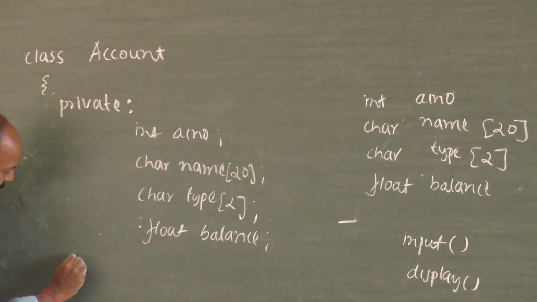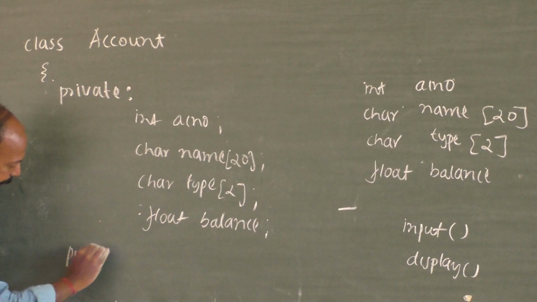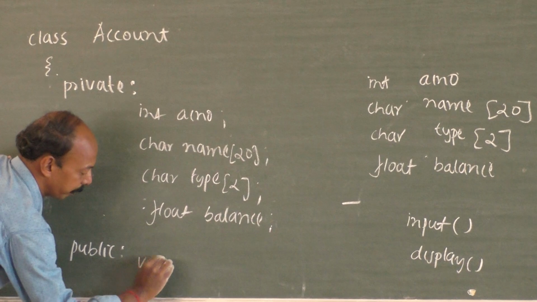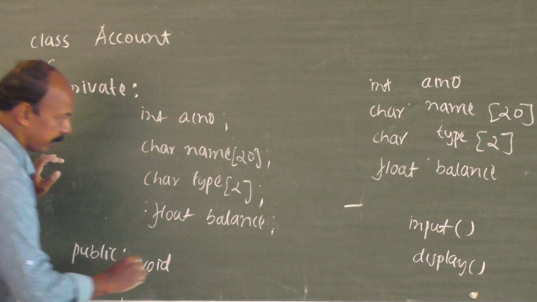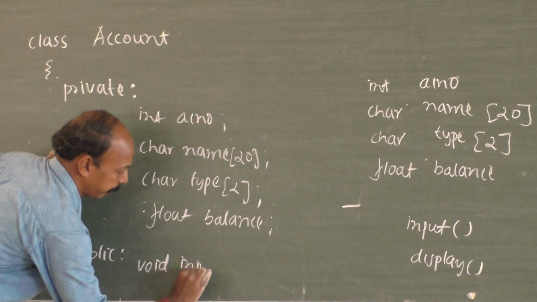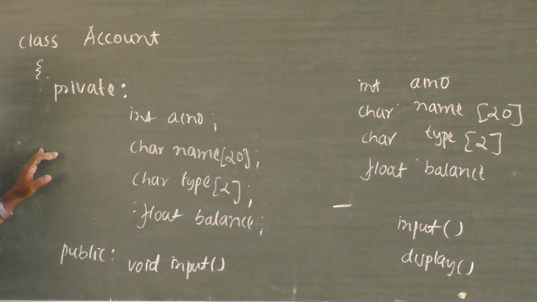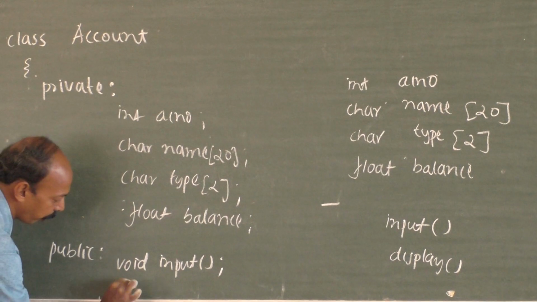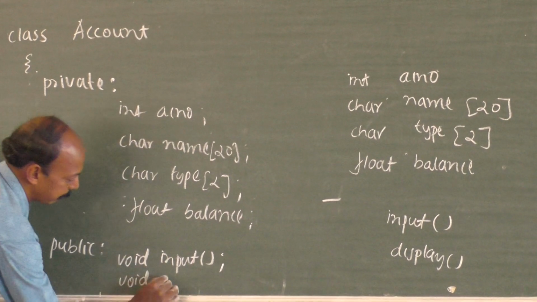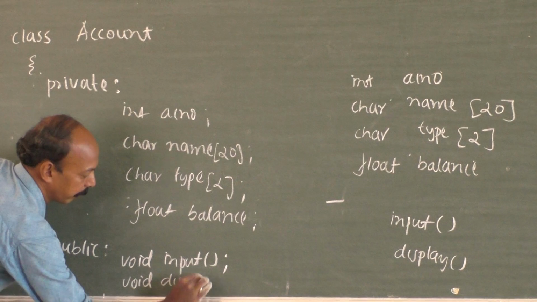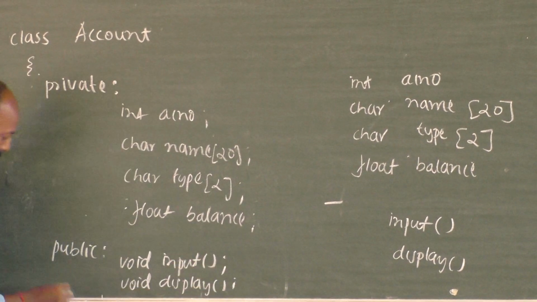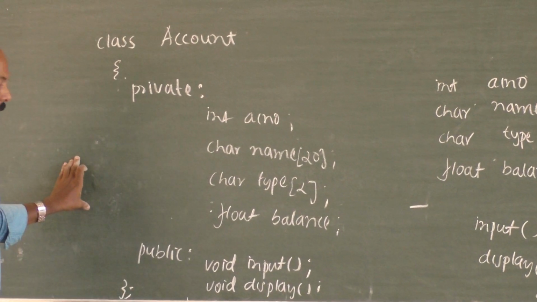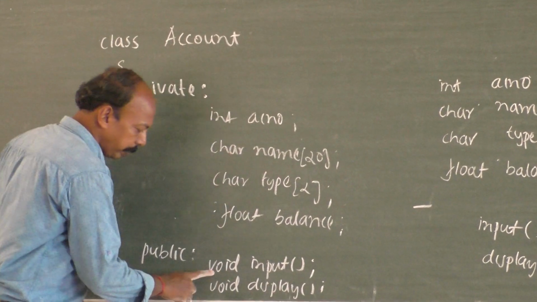Then we shall write public here, return type void input. This is declaration of the function void input, then void display. Then close it, semicolon. Now the question is, why we should write a void?